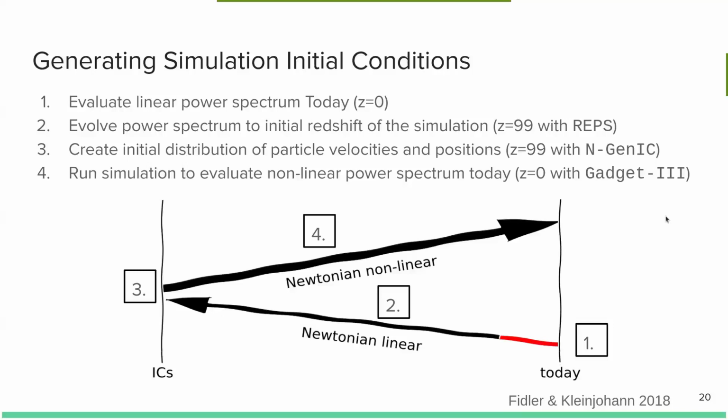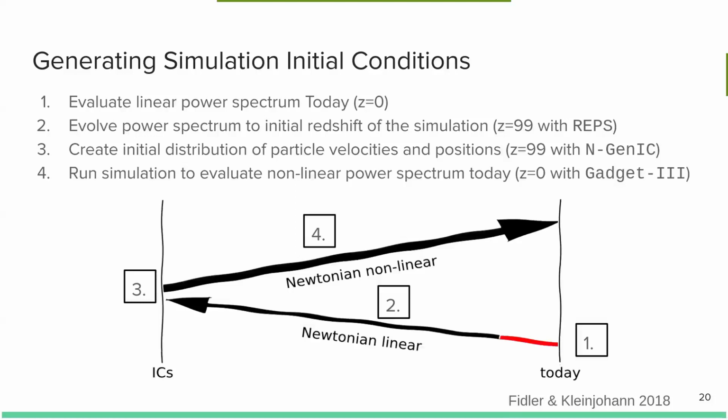And GenIC then takes this initial power spectrum and creates the particle distribution as well as the velocity distribution of these particles at early times. And then we use Gadget-3 to take that initial distribution and let these particles form under the force of gravity in this Newtonian nonlinear n-body simulation. And over here is where we read in the power spectrum or determine the power spectrum using a code called Pylians 3.